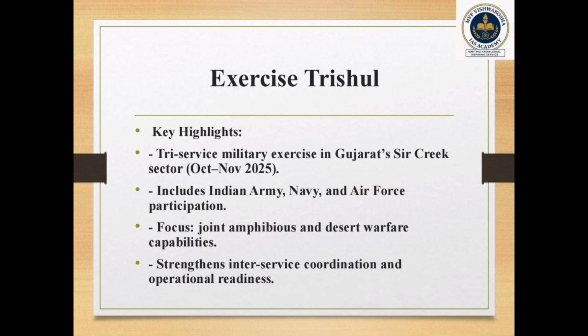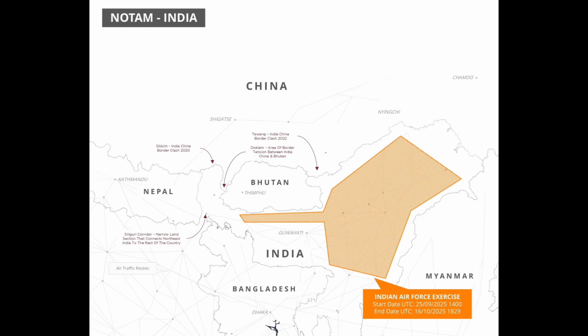Pakistan in turn has also restricted air traffic routes across its central and southern airspace, issuing its own NOTAM, signaling heightened alert. Analysts note that the reserved airspace for India's Exercise Trishul extends up to 28,000 feet, and the scale and location are unusual. Very important: Exercise Trishul is a tri-service military exercise of India involving the Army, Navy, and Air Force. The main aim is joint operational readiness and integration. The terrain is the Sir Creek and Kutch sector, which is strategically and geographically very important.